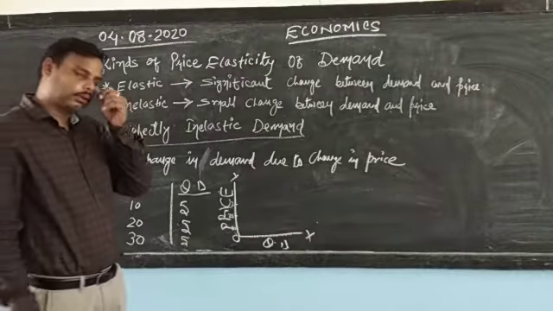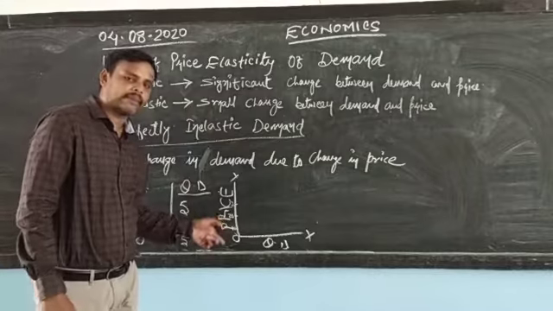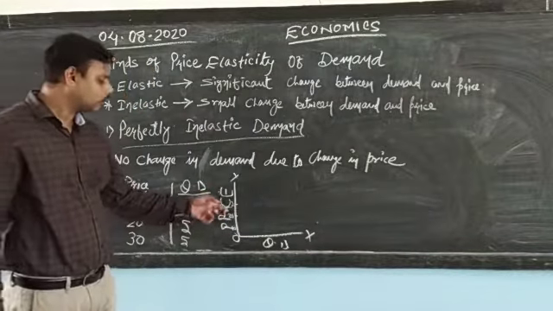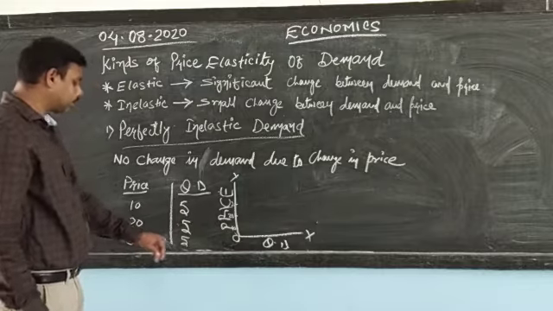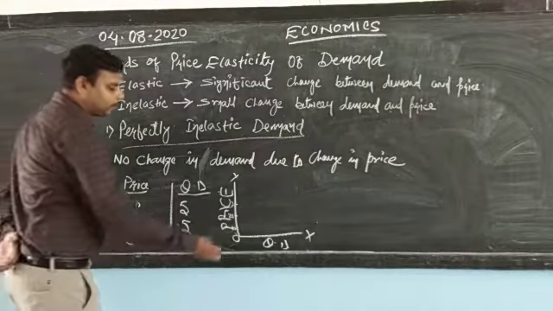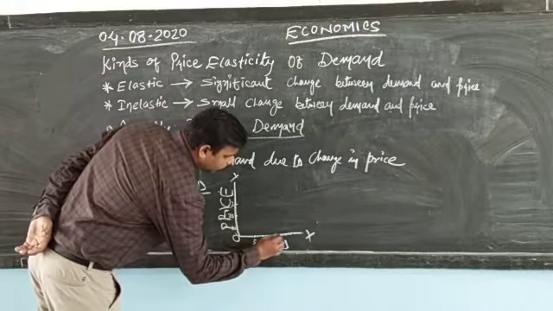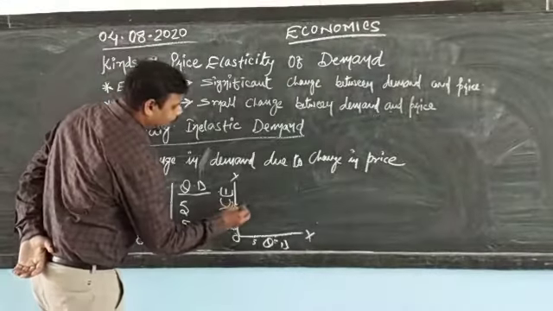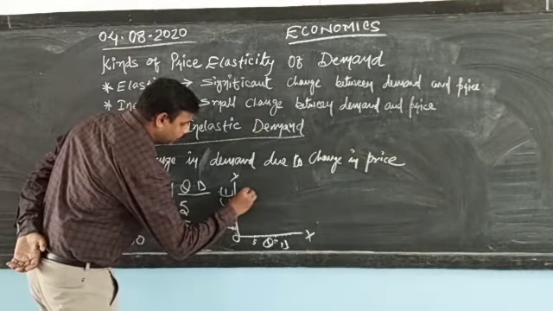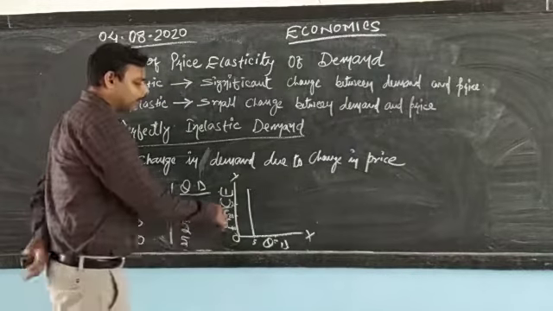The thing that you need to keep in mind when you draw with the pencil and scale is to maintain the same gap between every unit, 10, 20, 30. So the price is 10, 20 and 30, but the quantity demanded is 5. Let's say this is the 5th unit, this is the 10th unit, for example, so 5 units. So for every level of price, the quantity demanded remains the same.